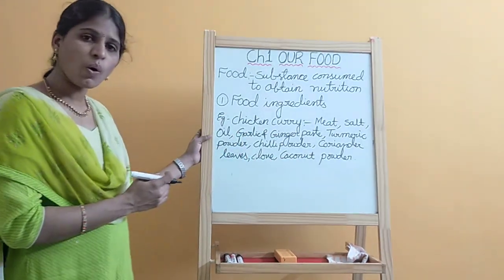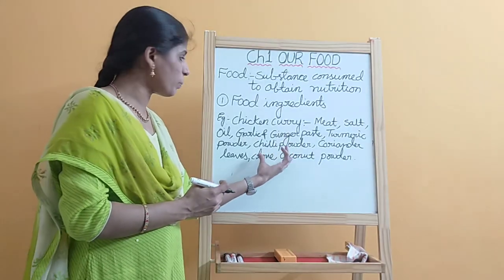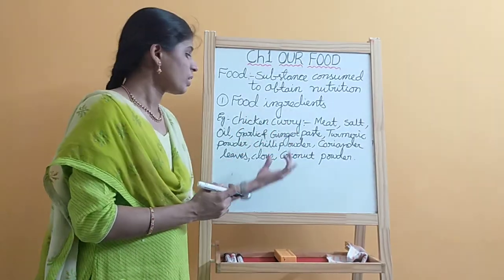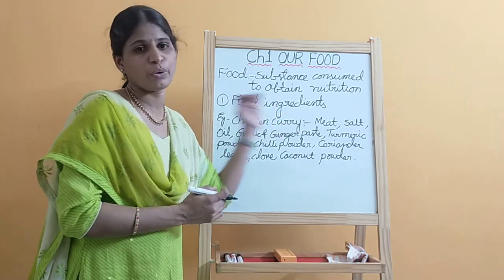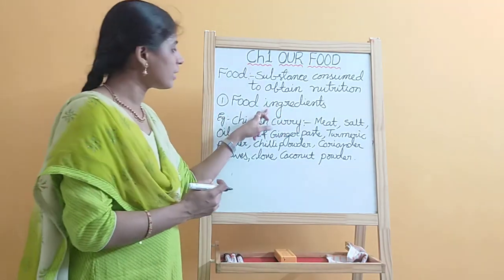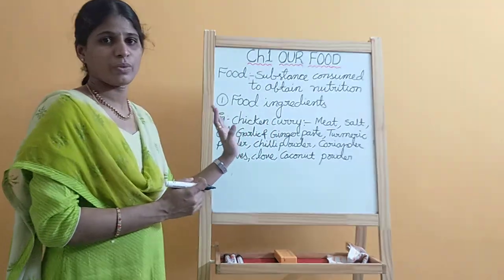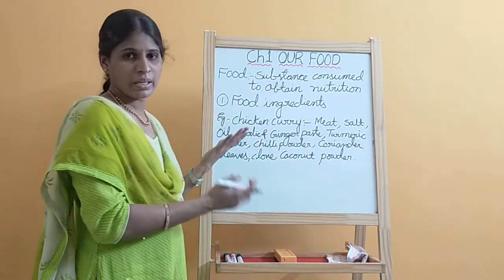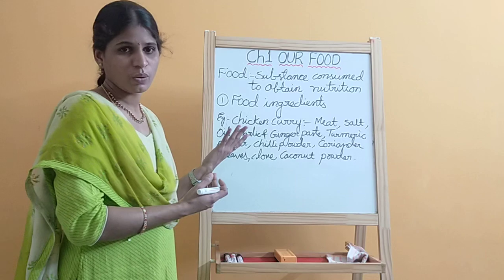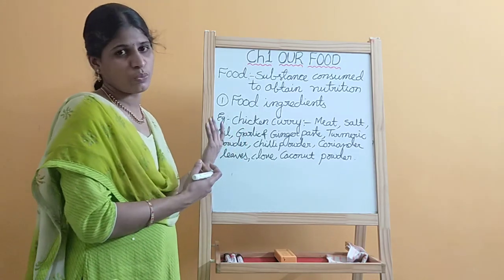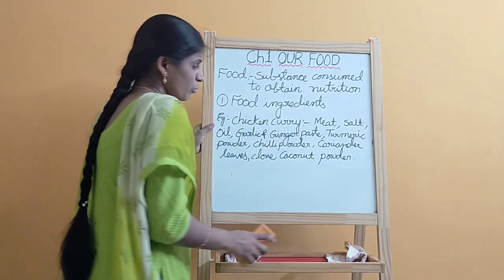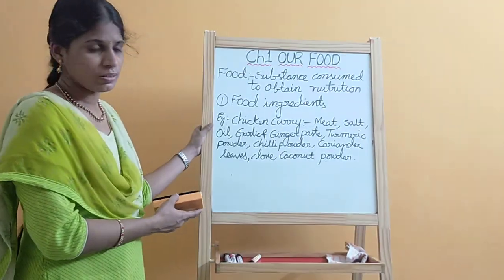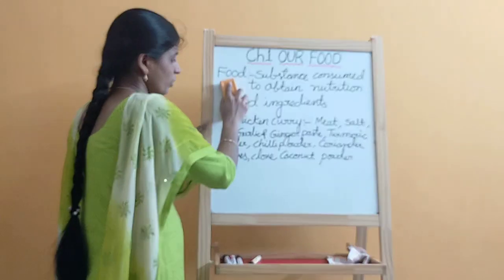These materials are what we call ingredients of the food. Next, biryani or payasam, which you also listed. Next, I am going to explain about sources of food.